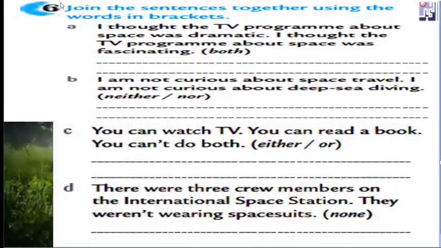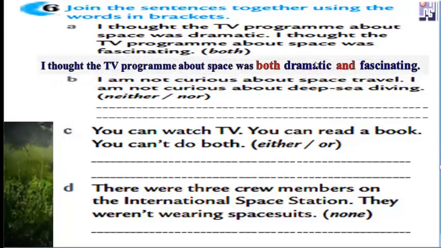Exercise 6: join the sentences together using the words in brackets. Here we have to use both, neither nor, and either or, and here we have none. A: I thought the TV program about space was dramatic. I thought the program about space was fascinating. Both and. So we can say both dramatic and fascinating.